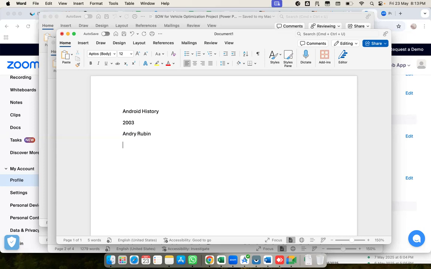He was supposed to create software for the digital camera, but later on it went in a different direction. Initially he was like that. Then he started R&D, which is nothing but research and development, in the year 2003.